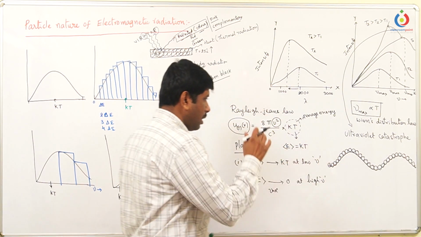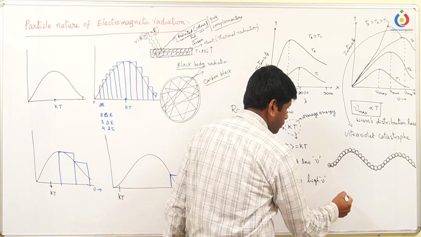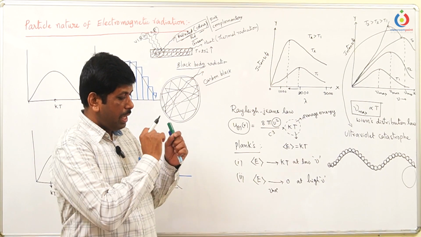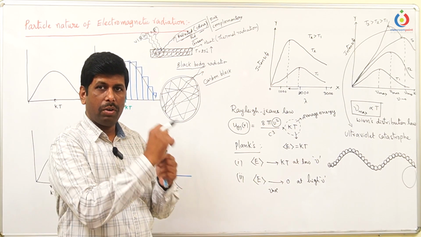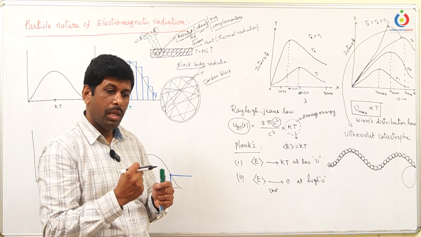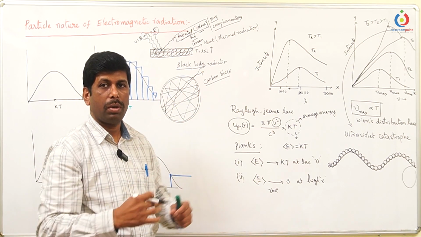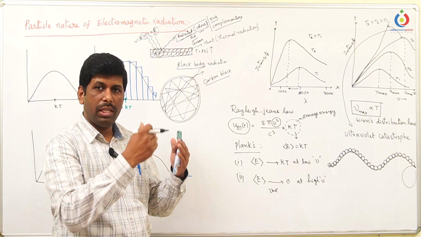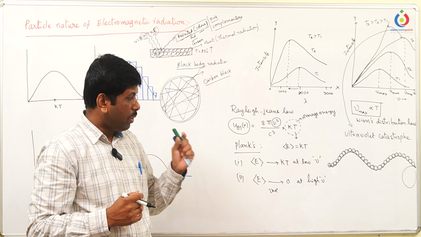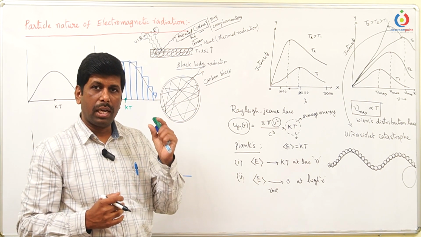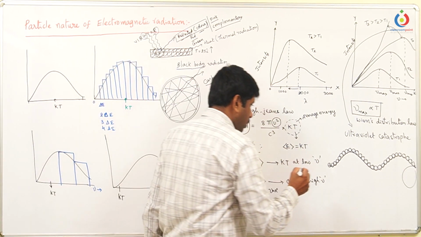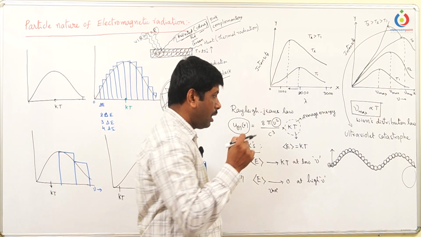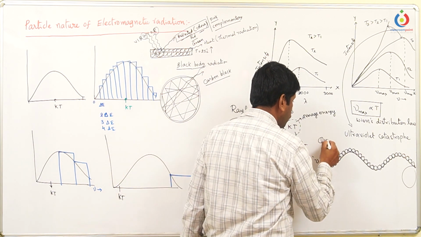So whenever this particular wave falls on any particular object, imagine an object is here. If it falls on the object, the packets get absorbed one by one, and whenever the object releases energy, it also releases one by one. So absorption and emission of energy take place only in discrete packets of energy. And what could be the quantity of energy in each packet? He said that the energy of each packet is fixed. That fixed packet is called the quanta.